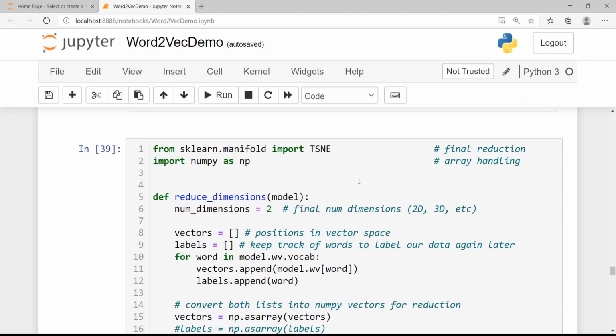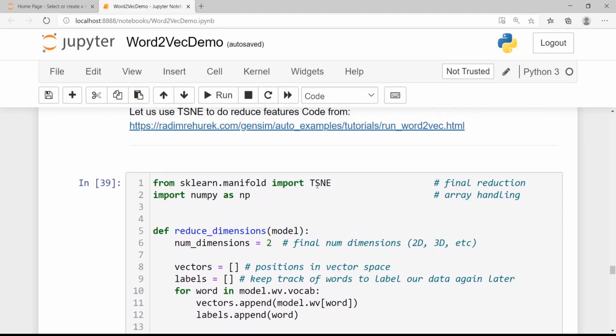For this, we use the TSNE visualization. TSNE is also a technique for reducing dimensions in data. You can find more about TSNE on Wikipedia. It basically tries to reduce the dimensions of our data and turns it into 2 dimensions.